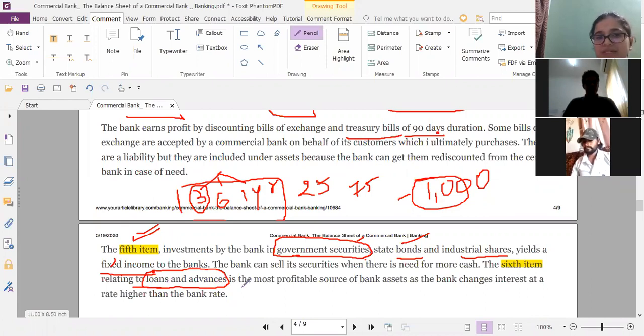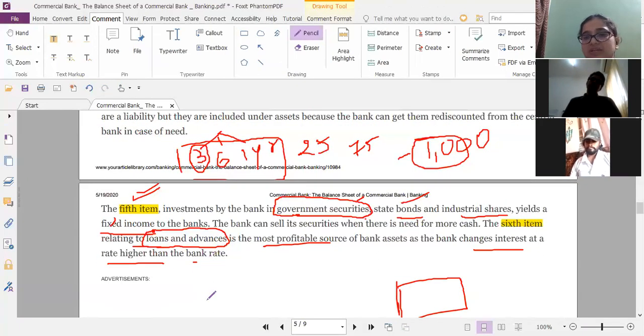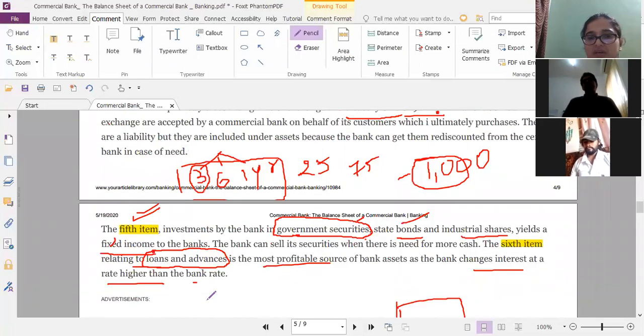Loans and advances is the most profitable source of the bank, and you must remember that it is most profitable because the banks charge a higher interest rate than the bank rate. Banks make a lot of profit out of the loans and advances they give, because they charge a very high interest rate on these loans when compared to other forms of investment, right?